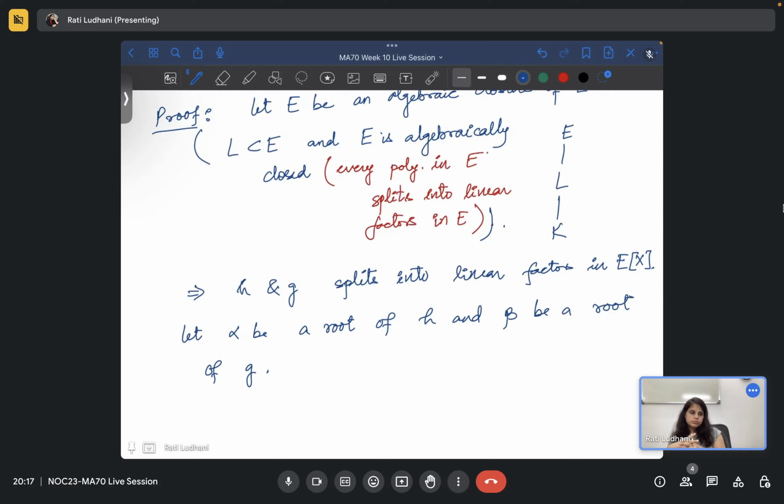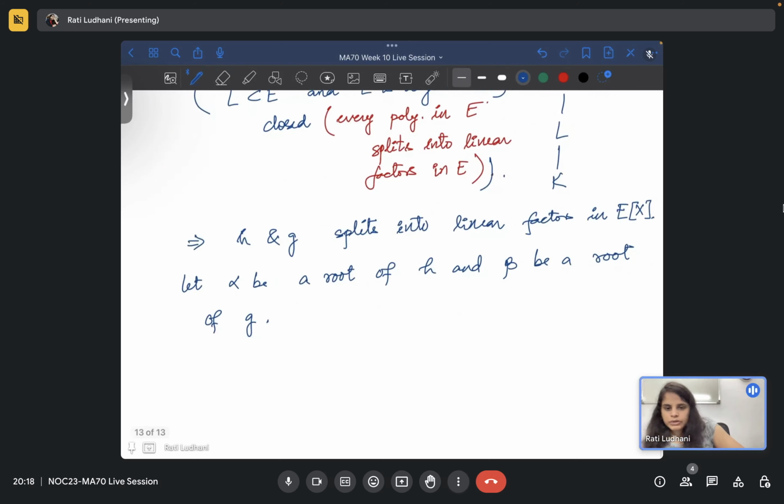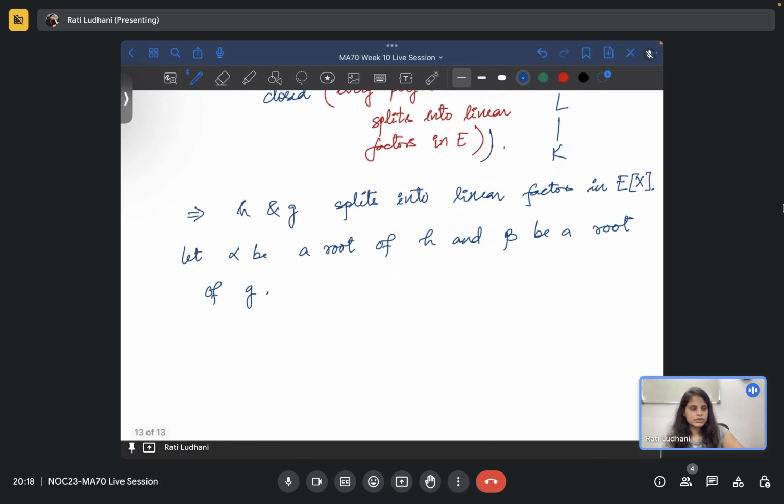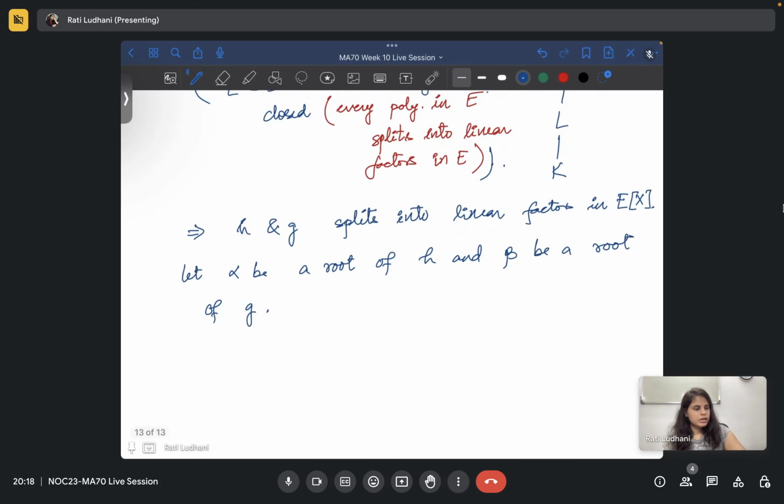So what we can do is take some polynomials, and now we go to their roots so that we have some knowledge about what is happening on the roots. That's why I've considered alpha to be a root of h and beta to be a root of g. Now we have to consider some automorphisms.